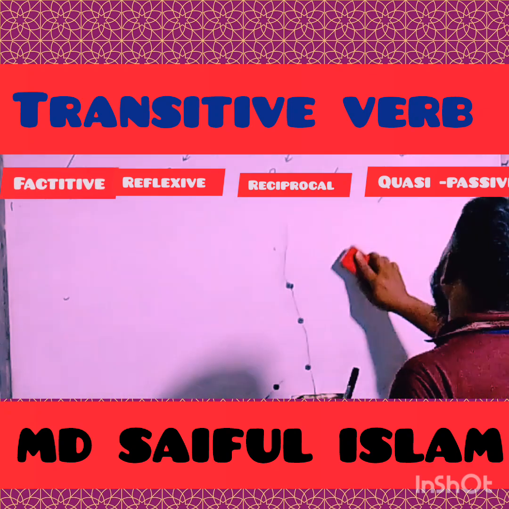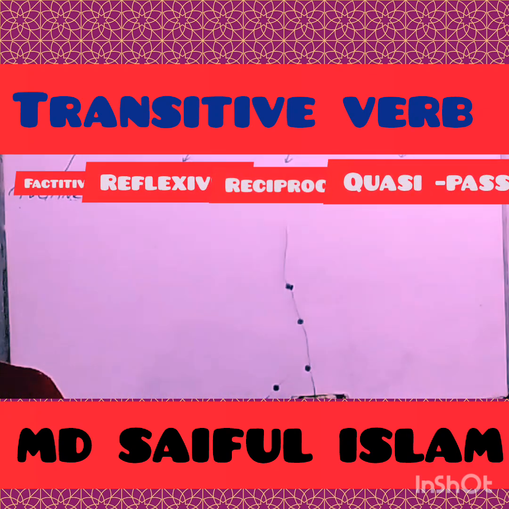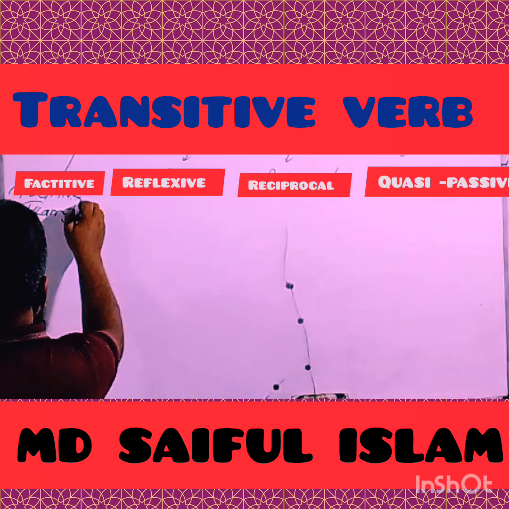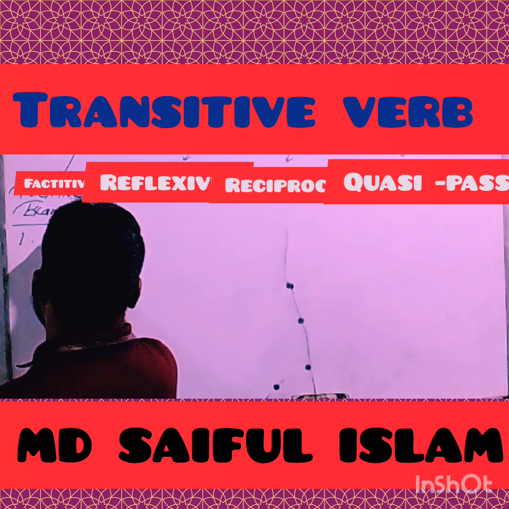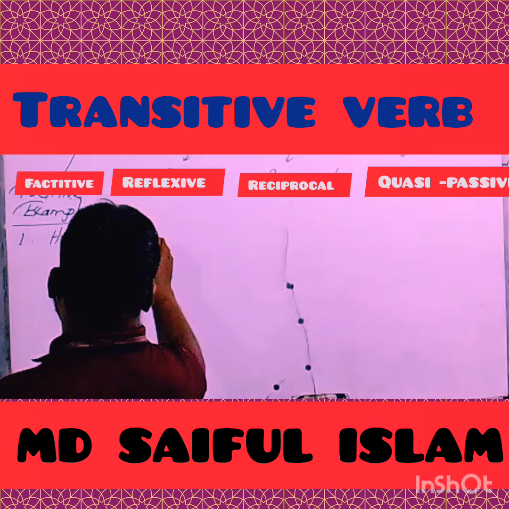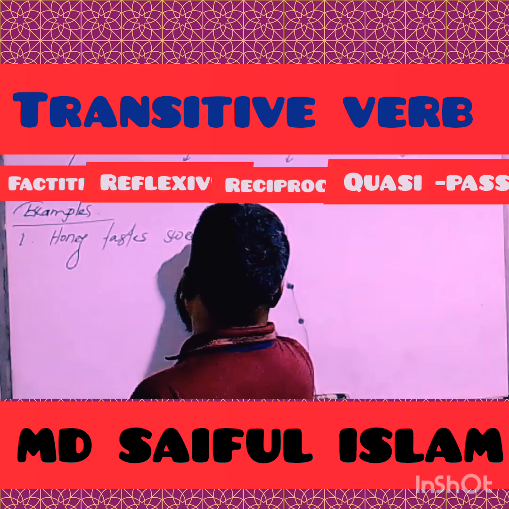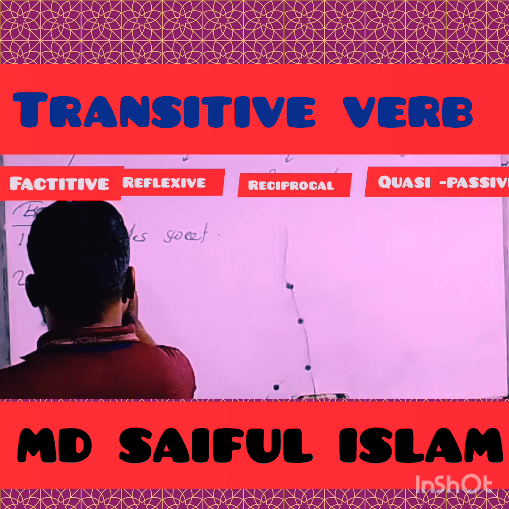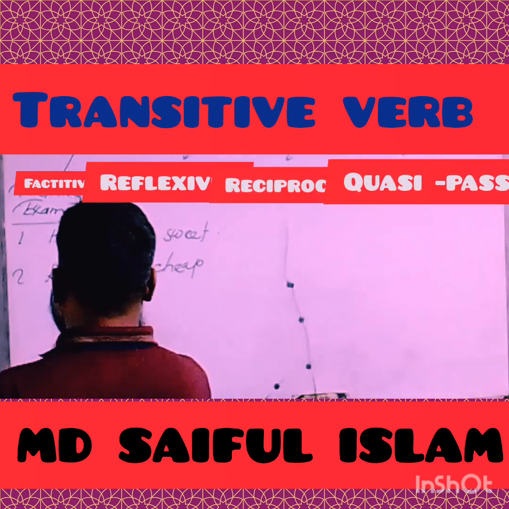Now I'm going to write some examples to clarify this. So, my dear learners, take a look at the board and try to understand. First example: Honey tastes sweet. Rice sells cheap.